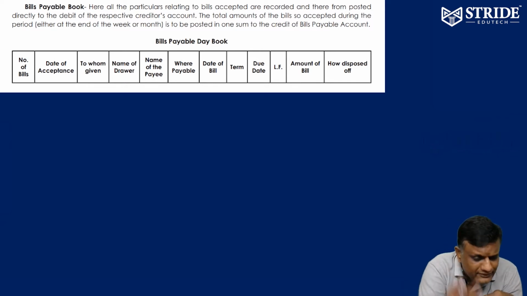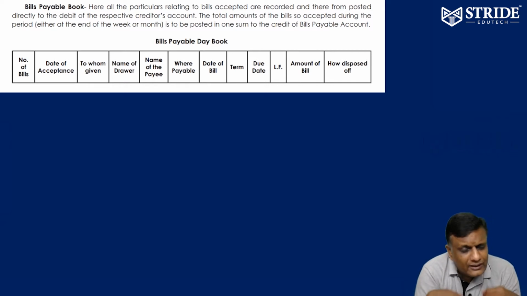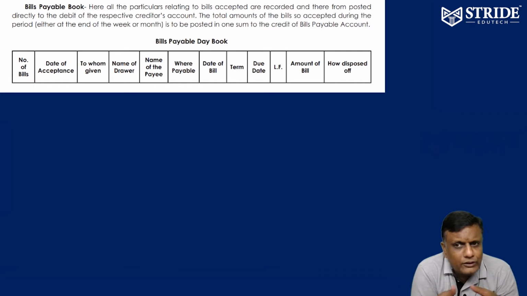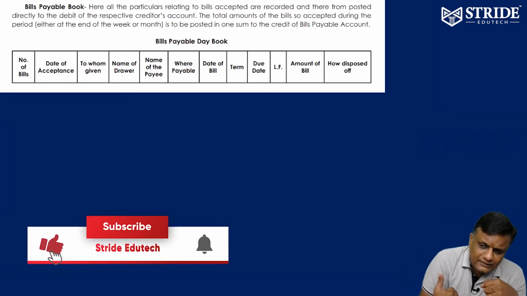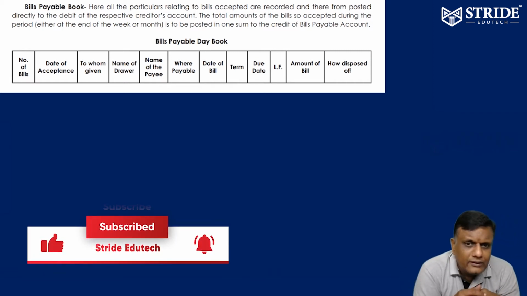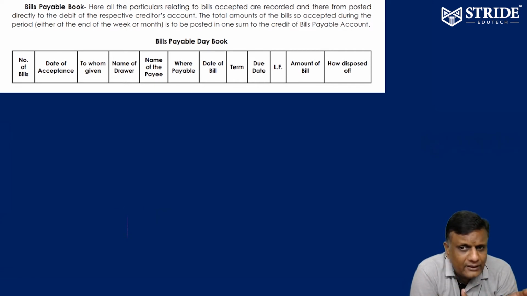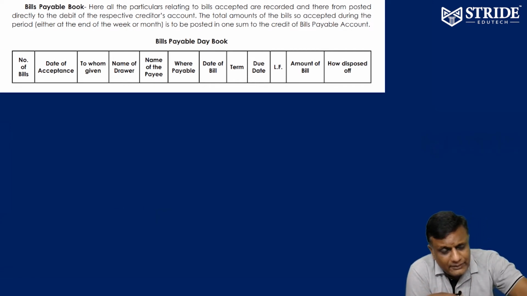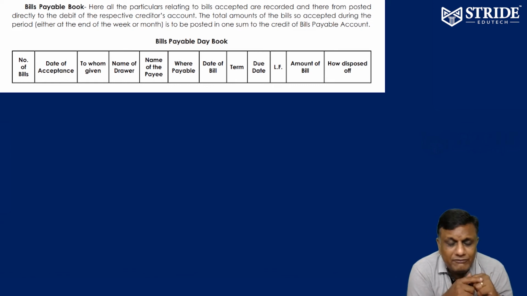I have to make payment to supplier 1, supplier 2, supplier 3. I have a lot of suppliers. I have to make payment to them. For me, receivables also come in, payables also I have. So what date have I accepted to my supplier? For the supplier it is receivable. For me it is payable.